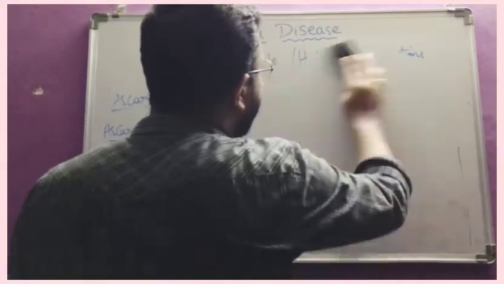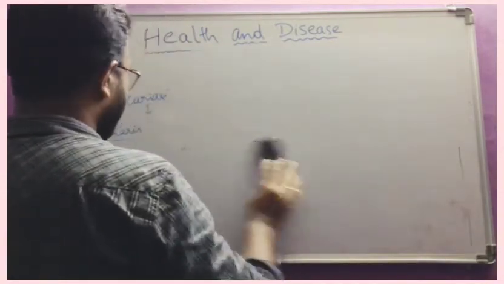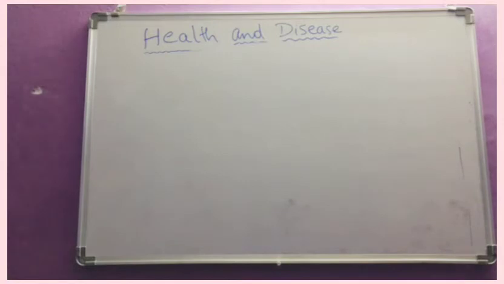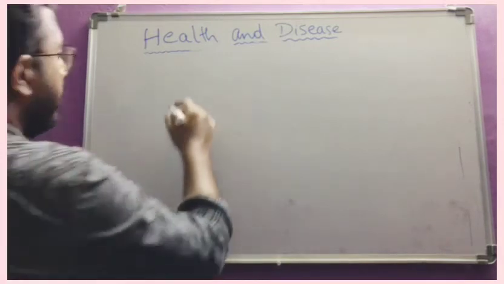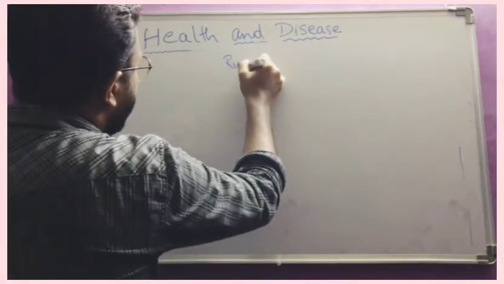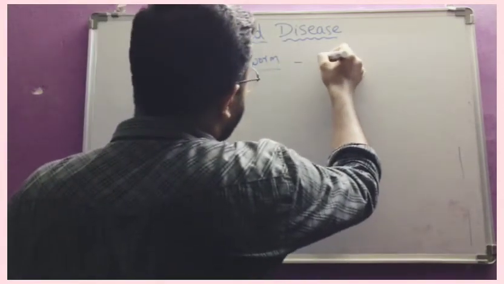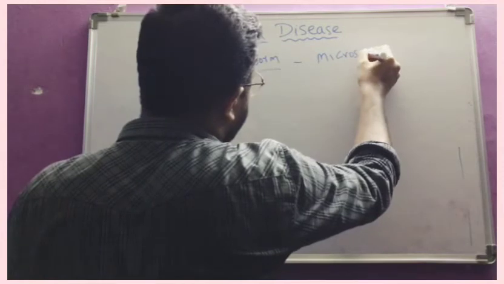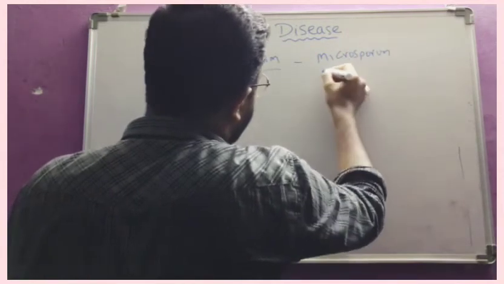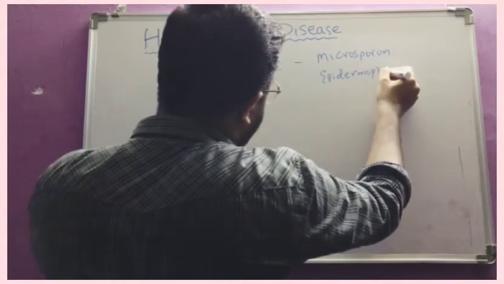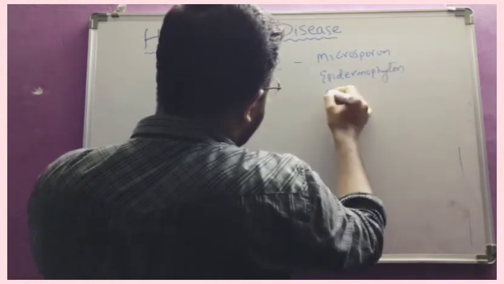Still it is pending that we have to study about the fungal disease, that is a common disease known as ringworm. This is caused by fungi. What are those fungi? Microsporum, Epidermophyton, Trichophyton.